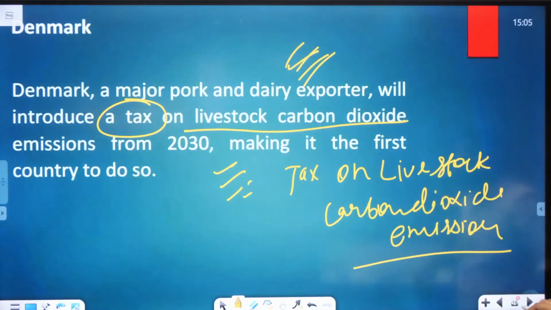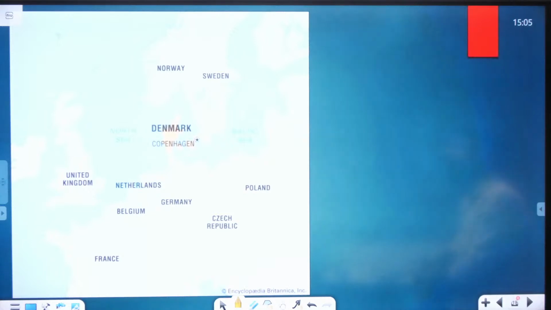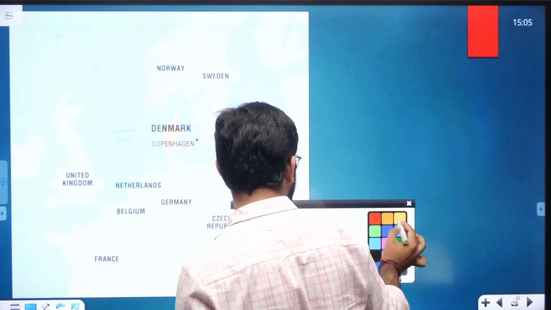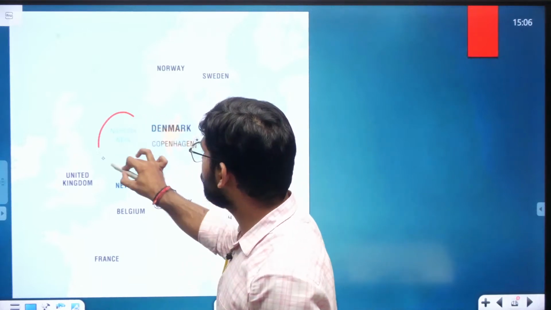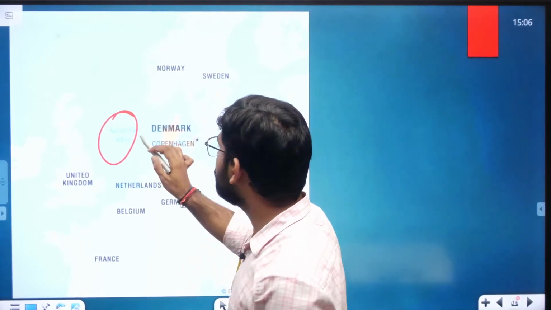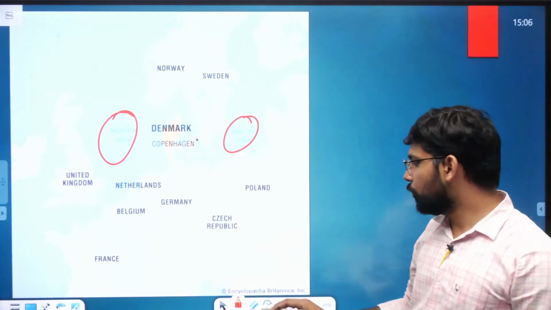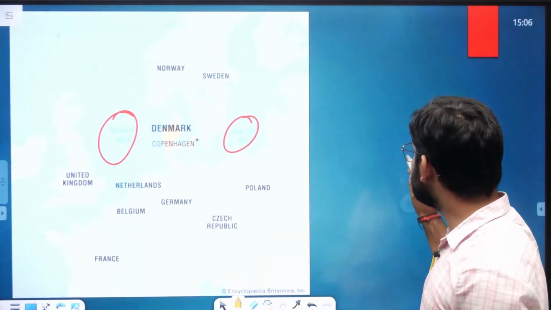Okay, now let's see Denmark. Denmark is in the North Sea. We see Denmark here in the North Sea, sharing the boundary with the Baltic as well, but it's a part of the North Sea as well. How many of you know the countries sharing the boundary with the North Sea?